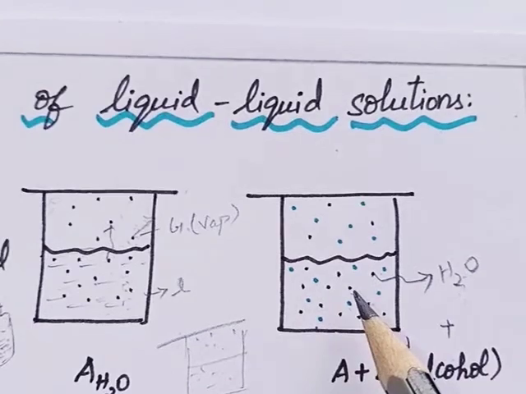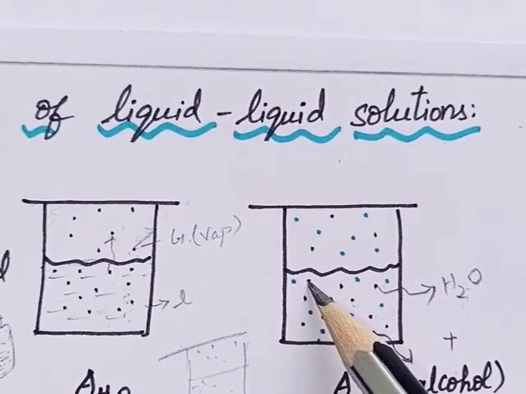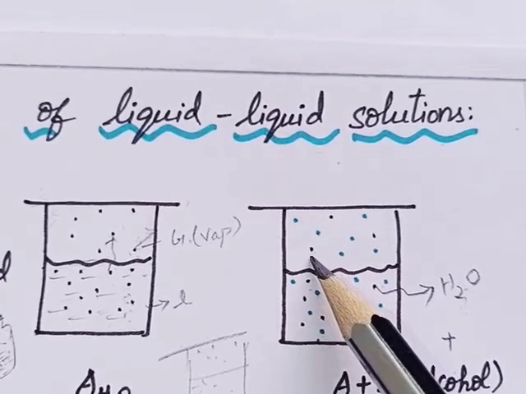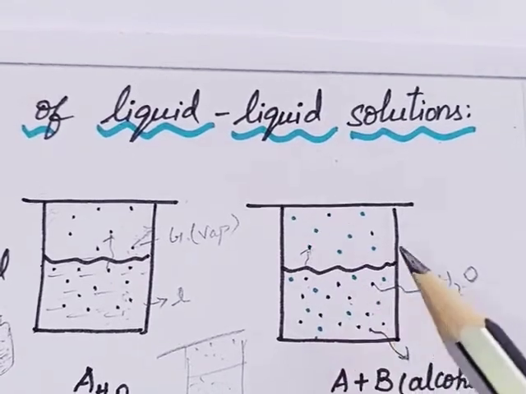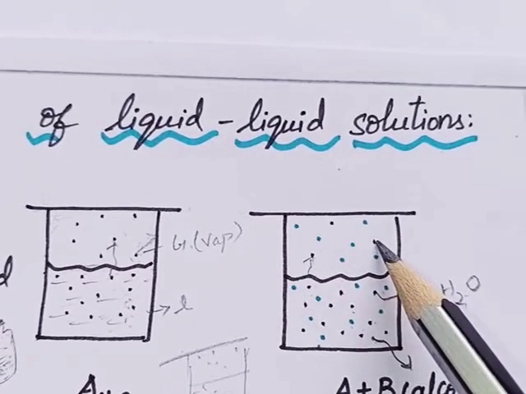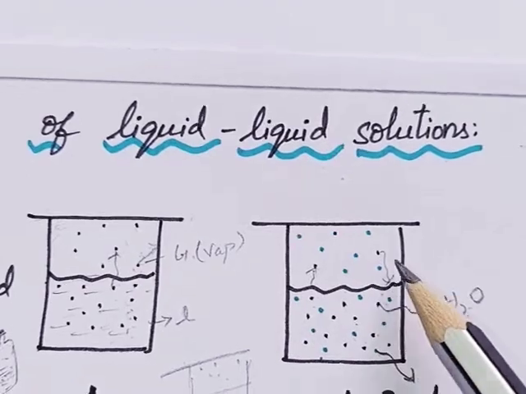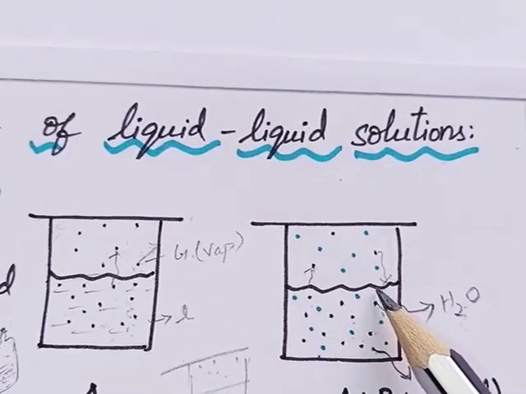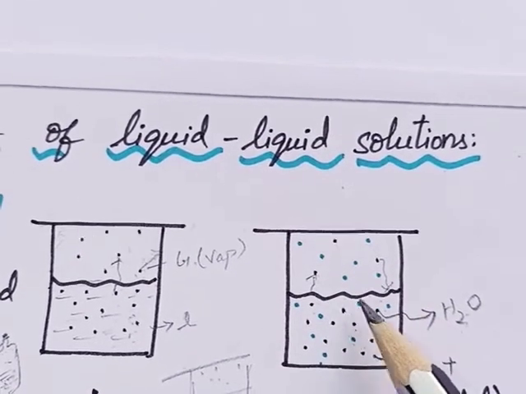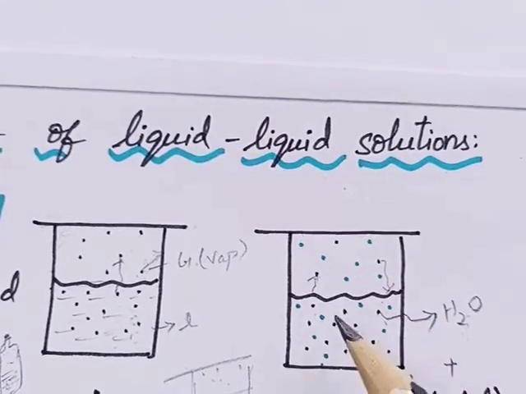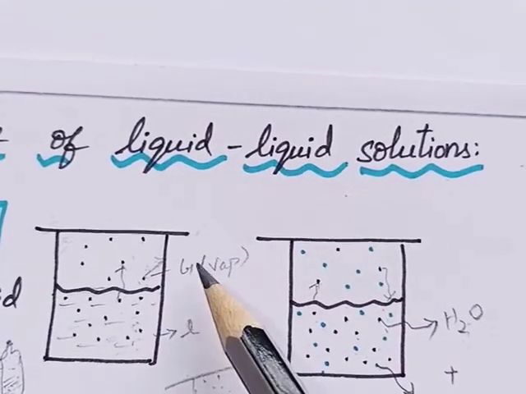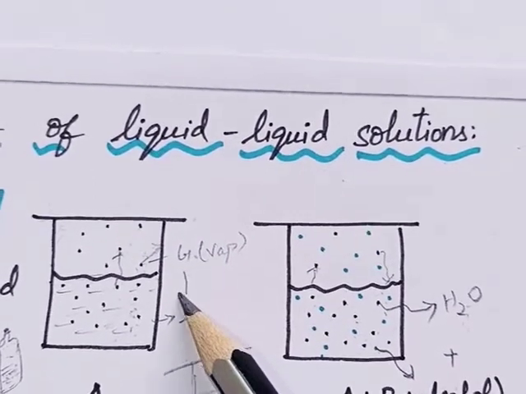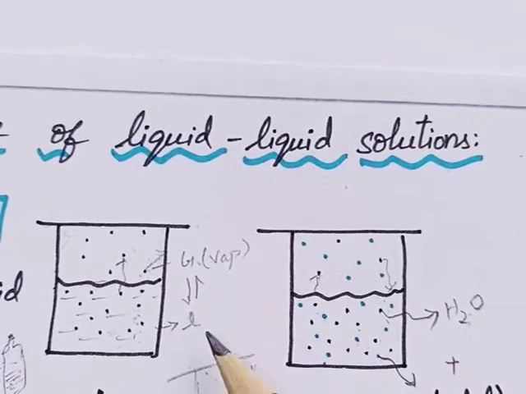Now you can see that the water molecules present on the surface evaporate and exist in the vapor phase. Once again this water vapor comes back, touches the surface and is converted into liquid, and again some water molecules get vaporized. This takes place continuously. That's what we said: the liquid phase and the vapor phase exist in equilibrium, always, between these two.